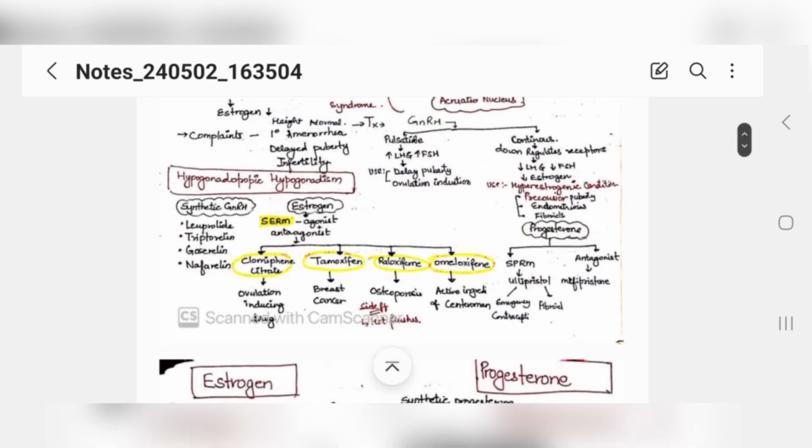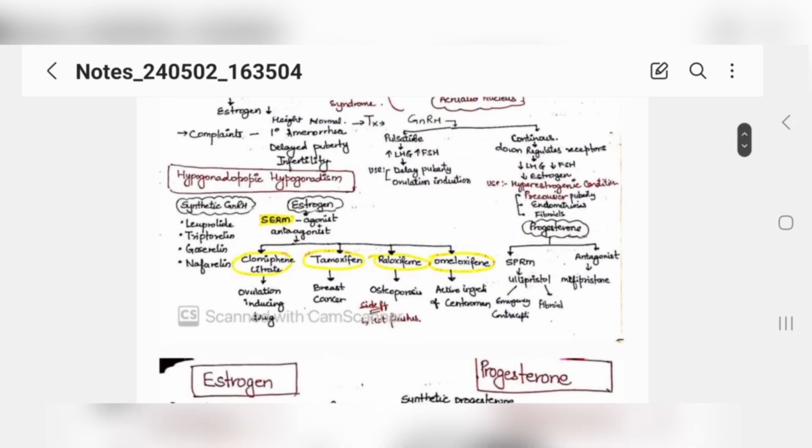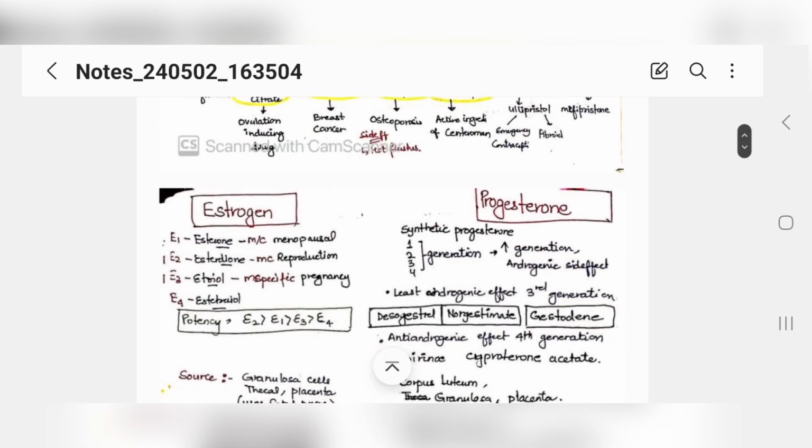And this is what you have studied in pharmacology, that we use SERMs, which are antagonists of estrogens. Clomiphene citrate we give for ovulation induction. Tamoxifen we give in case of breast cancer. Raloxifene we give for osteoporosis. Ospemifene we give for dyspareunia. Now, you studied the menstrual cycle, you understood all that.